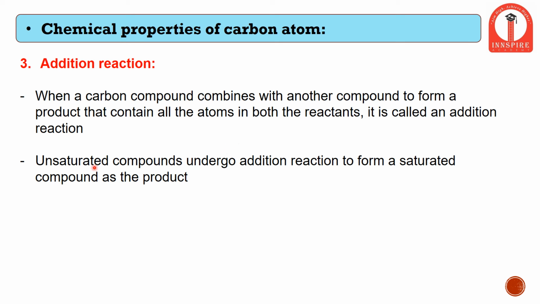So when unsaturated compounds, that is any compounds which have a double or triple bond, undergo an addition reaction, they become saturated. The resultant product becomes a saturated compound.